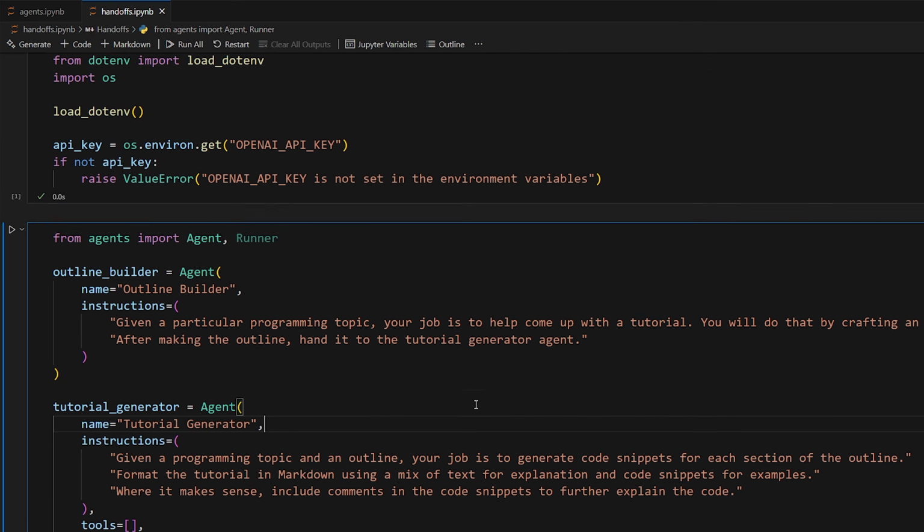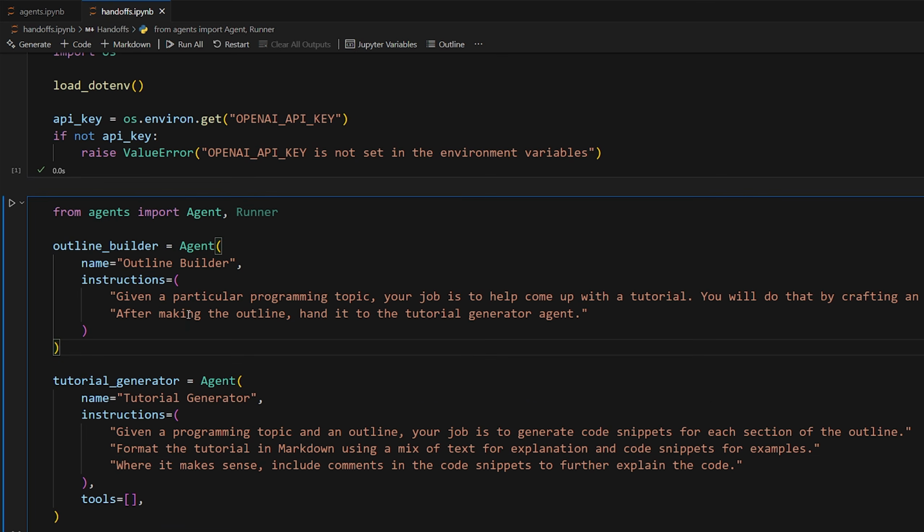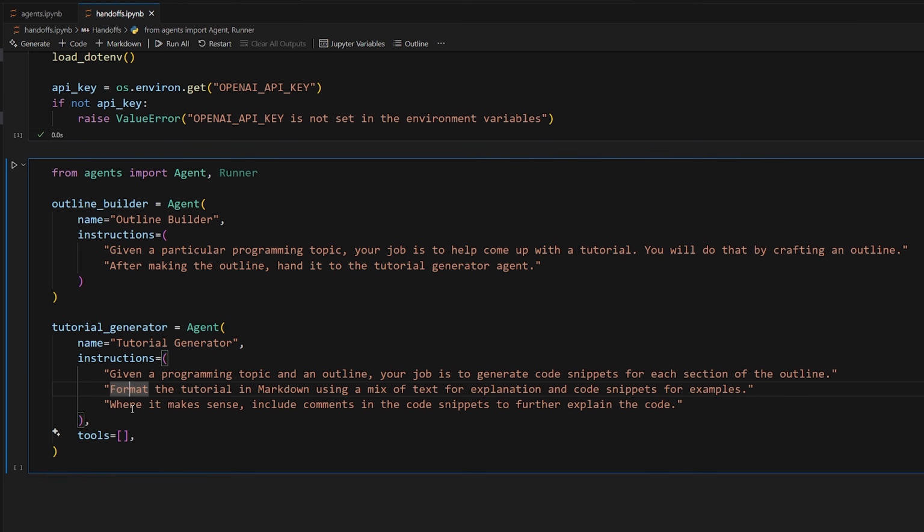This is essentially how I would do it. So with the concepts of agents in mind, we have two different agents. They both have a particular task. They both specialize in that particular task so they can do it well, and they're going to work together essentially, okay? There's no tools, but if you want to, you can provide them to give it some extra capability. But now that we have both of our agents, how can we connect them together using a handoff?